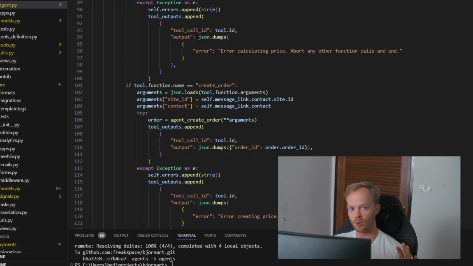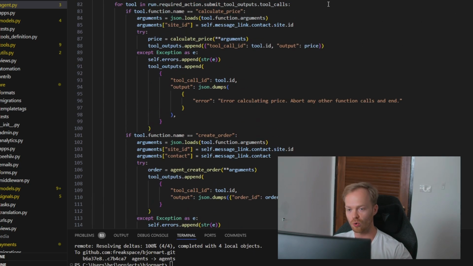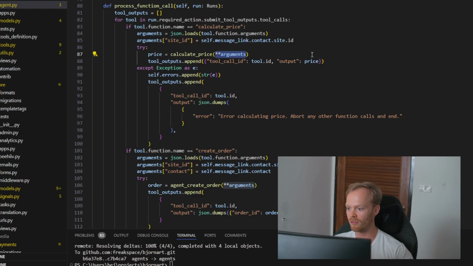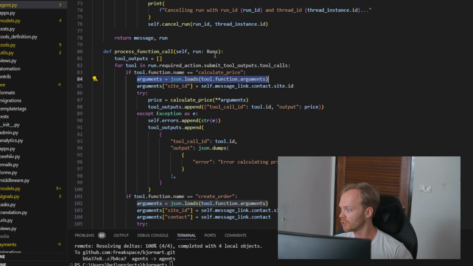So let's just show a quick example of how that actually works in the code and how I solve that. So let's take the example with the calculate price. In my code, I actually call my internal function calculate price, and then it passes the arguments. The arguments actually come from the function tool. So let me just scroll up a little bit.